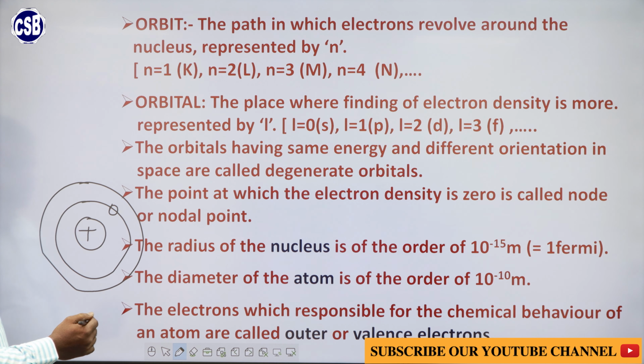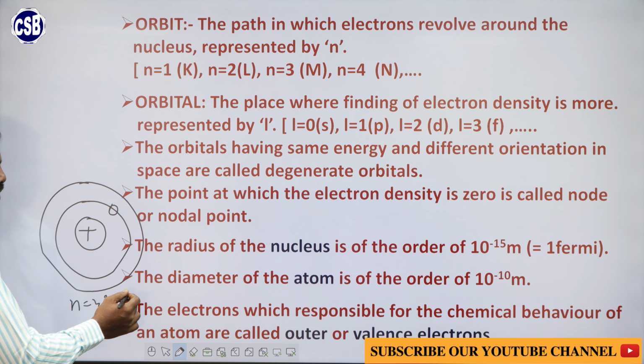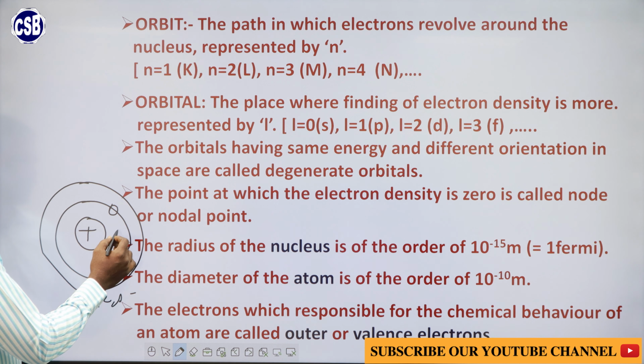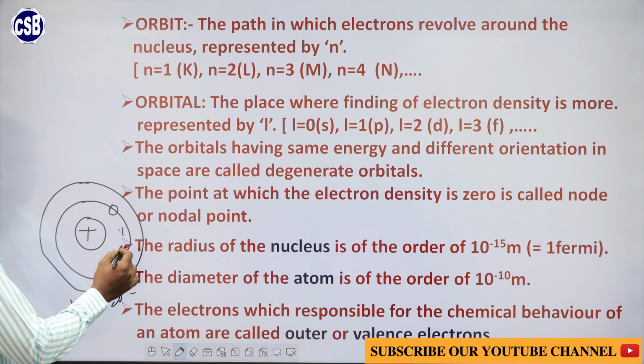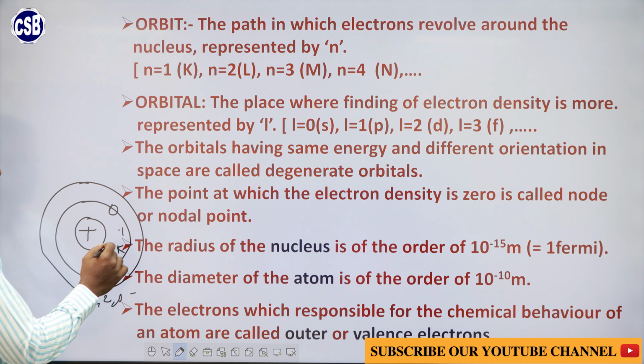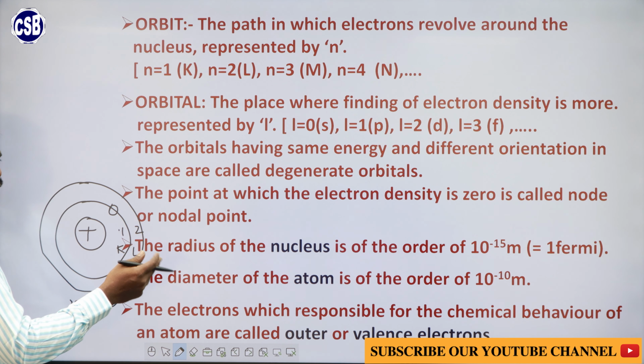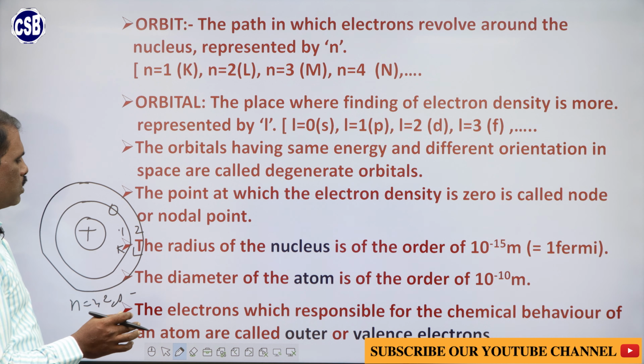They are numbered with the symbol n as 1, 2, 3 and so on. The first orbit, n equal to 1, is represented by K, the second orbit, n equal to 2, is represented by L, the third one is M, and so on.